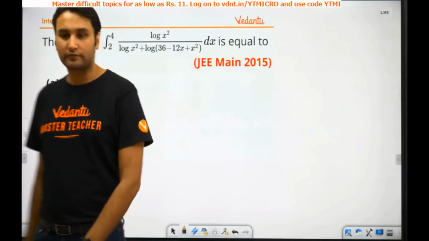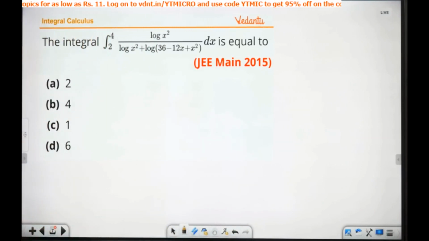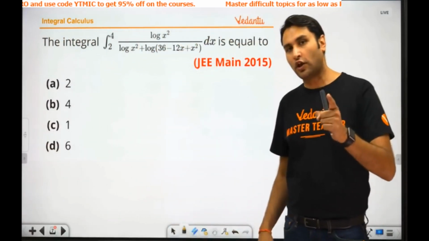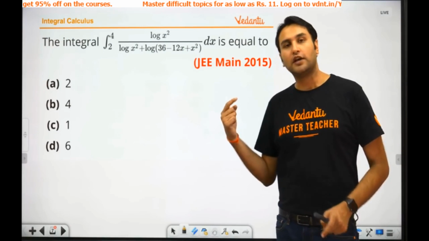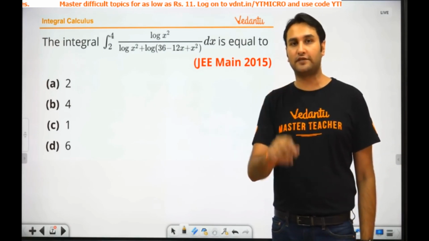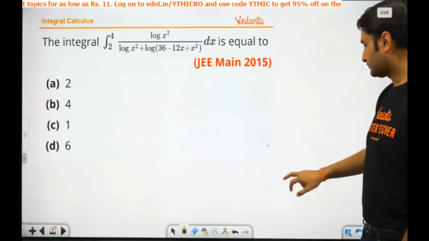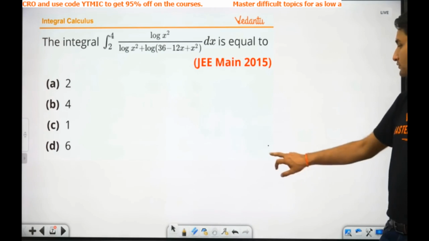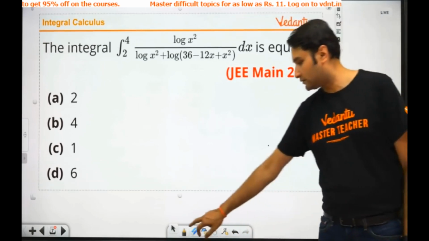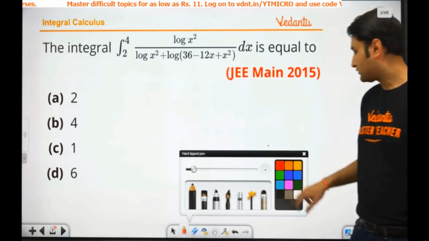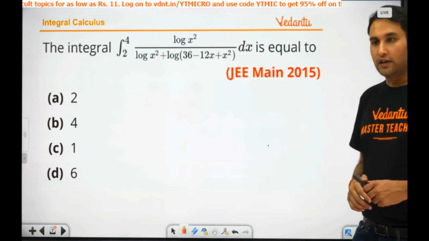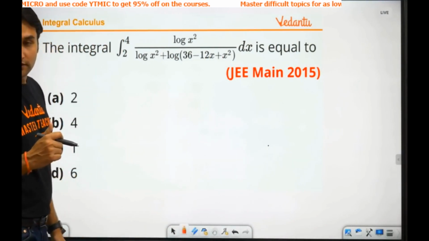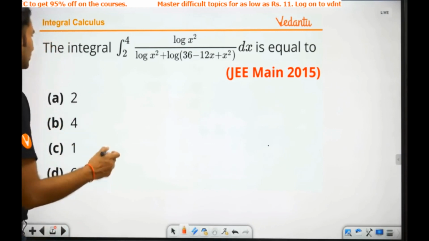Let's take another problem. Look at this. This is your JEE Mains 2015 problem. Read it carefully. I want you to solve this problem using the approach which I told you in the next 15 seconds. There you go. I hope this is visible to everyone. So what do you see here, guys? I can see your answers now. Okay, cool. Then let's go.